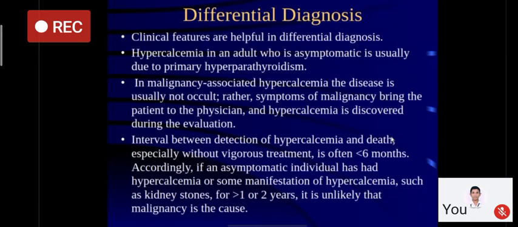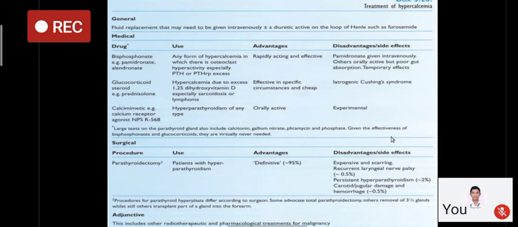Now, if you see hypercalcemia, how to manage it? I have told you there are drugs. Bisphosphonates are one group of drugs. We have intravenous forms available. In patients who have marked hypercalcemia, we can take help of them. Bisphosphonates inhibit osteoclastic activity, and since 99% of the calcium resides inside the bone, the movement of calcium from the bone is stopped. In granulomatous disorder associated hypercalcemia or hypercalcemia associated with lymphomas, glucocorticoid, that is prednisolone, is the